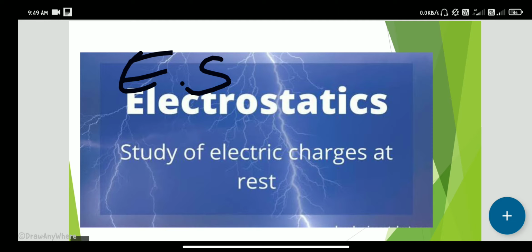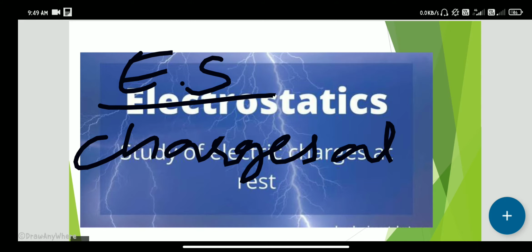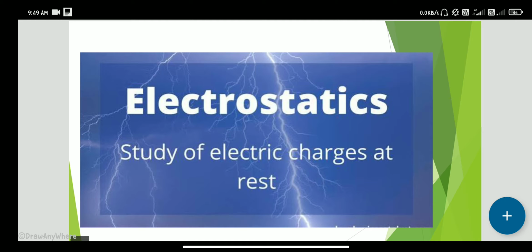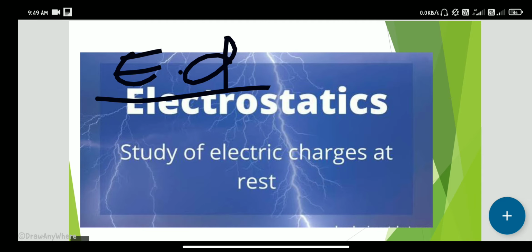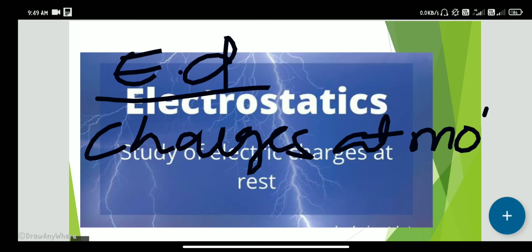Electrostatics, study of electric charges at rest. So in electrostatics, charges are at rest. And electrodynamics, I am writing simply ED, electrodynamics. So electrodynamics means the study of charges in motion. Electrodynamics means a study of electric charges in motion.